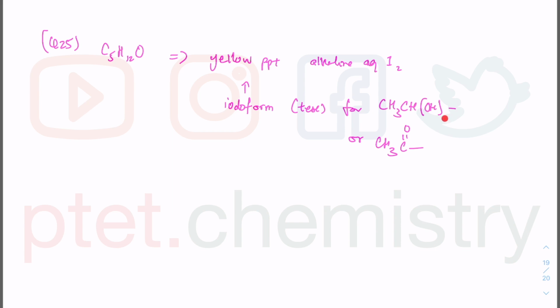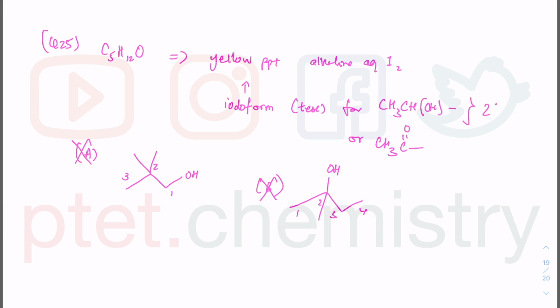It seems like all the answers here point towards alcohol because all the names in the options, they all have an -ol. So really we just need to draw and see for yourself. I start from option A. So there is propan-1-ol, so 3-carbon alcohol, and then I have 2,2-dimethyl, 2,2-dimethylpropan-1-ol. I do not have CH3CH(OH), A is out. 2-methylbutan-2-ol, so I think I got 1 extra carbon, 1 2 3 4, butan-2-ol, and then 2-methyl. And again, I do not have CH3CH(OH) because this will imply secondary alcohol.